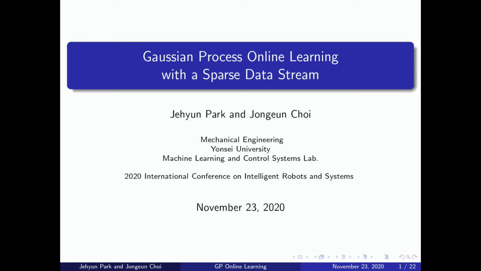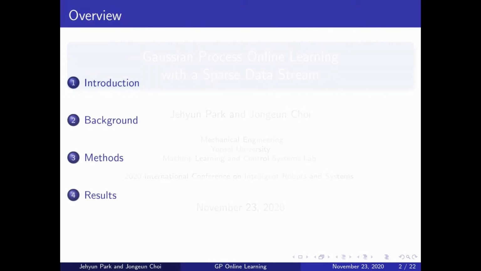Hello everyone, we would like to present our paper, Gaussian Process Online Learning with a Sparse Data Stream, for the International Conference on Intelligent Robots and Systems, i.e. IROS 2020. This work has been done by Jehyun Park in collaboration with Jongeun Choi from Machine Learning and Control Systems Laboratory at Yonsei University, Seoul, South Korea. We first introduce the motivation and background of our work, then we will explain the methods and results.